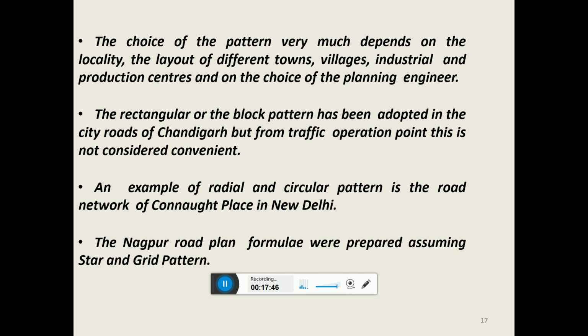The rectangular or the block pattern has been adopted in the city roads of Chandigarh, but from the traffic operation point of view, this is not considered convenient. An example of radial and circular pattern is the road network of Connaught Place in New Delhi, and the Nagpur road plan was prepared assuming the star and grid pattern.